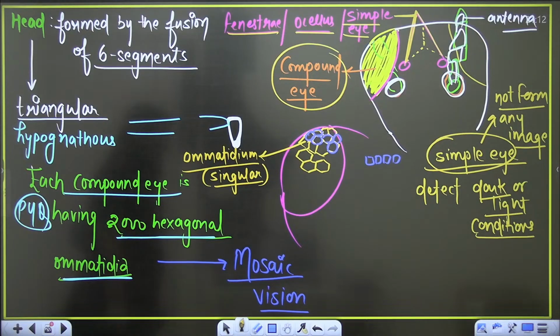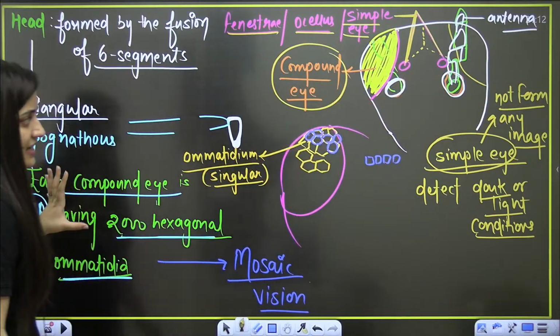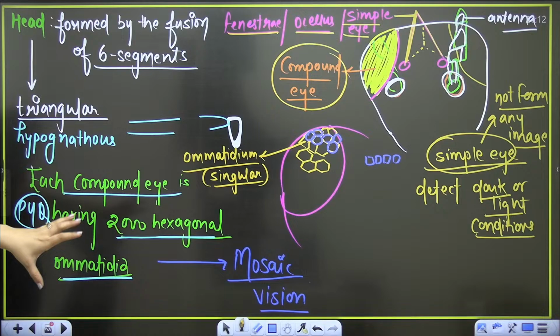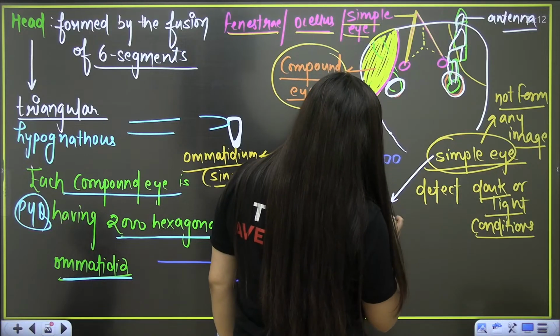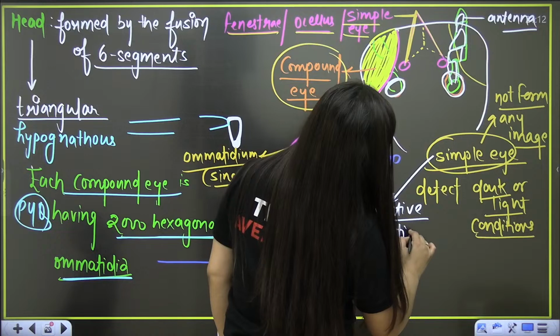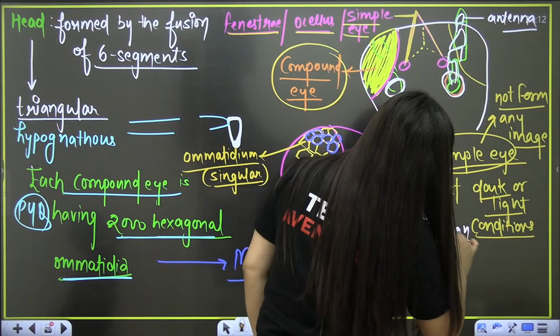Is that clear? The antennae are also there. They are also sensory. Is this part clear? Yes or no? So can I call these simple eyes inactive and vestigial organs? It is not playing any role, it is not functional here, so it is a vestigial organ. Can I say so? Of course I can.